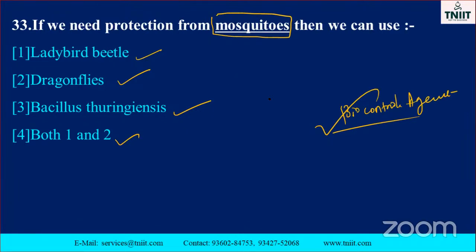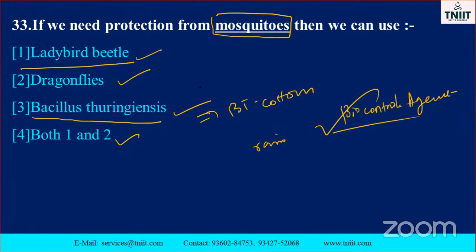Normally we know that during the rainy season there are so many dragonflies flying, isn't it? Due to the presence of which one? Mosquitoes only. Mosquito is very, very important. Bacillus thuringiensis, just note it is used on Bt cotton. Ladybird beetles will not be like this. Mosquito is eaten by dragonflies only. So B is the correct answer. These are all wrong. Okay, go to the next one.